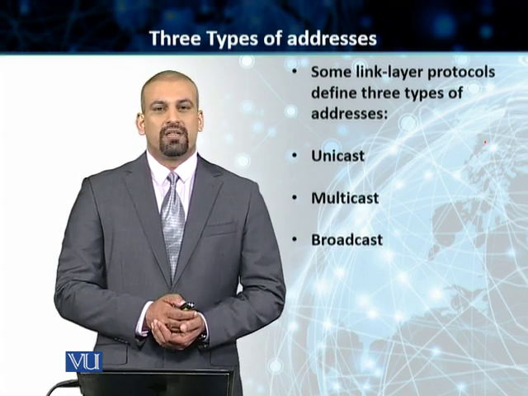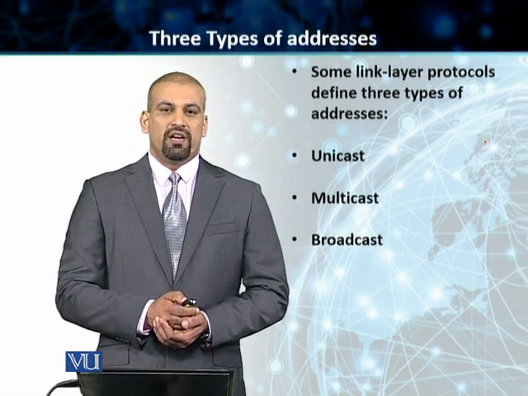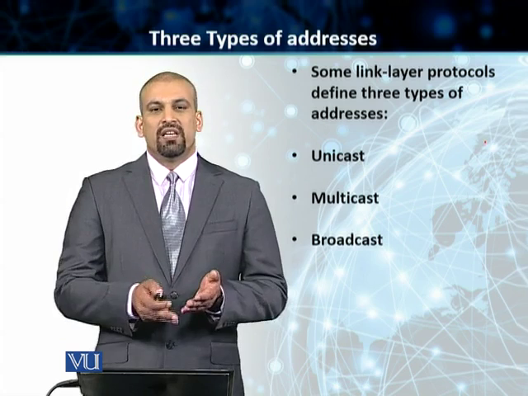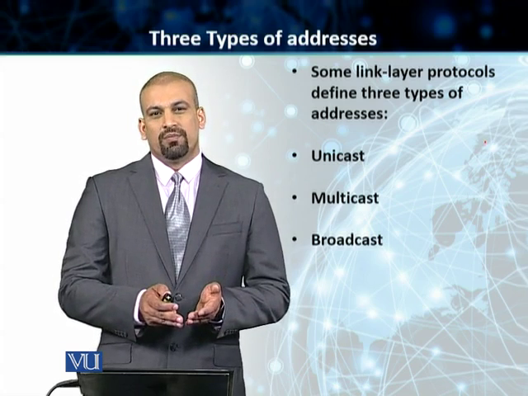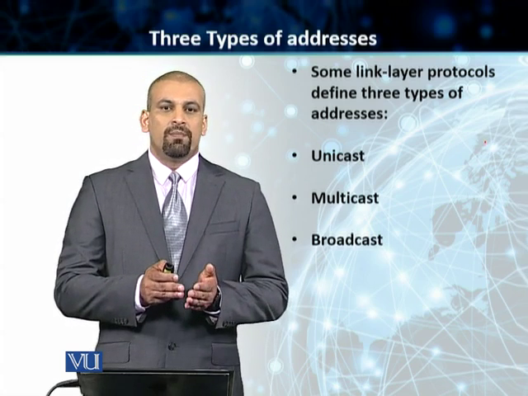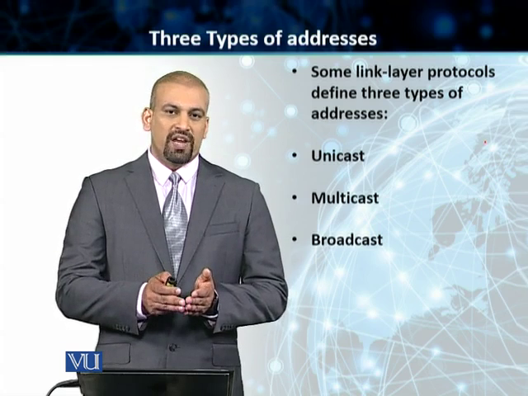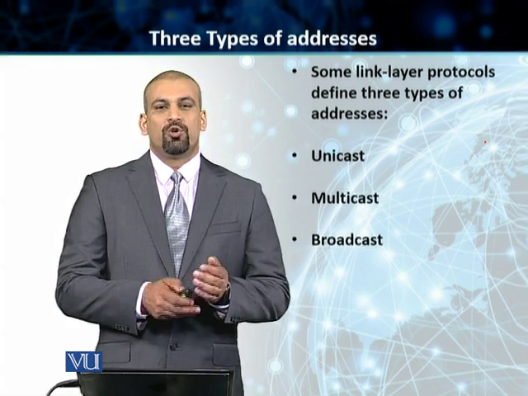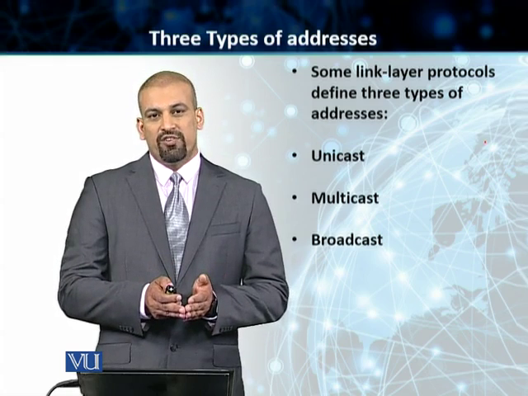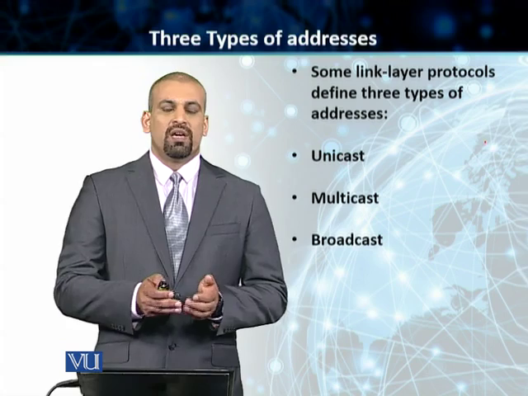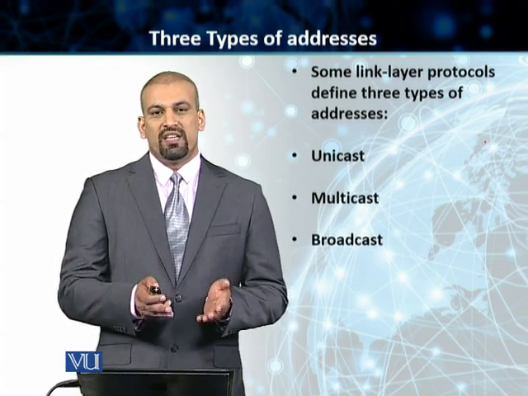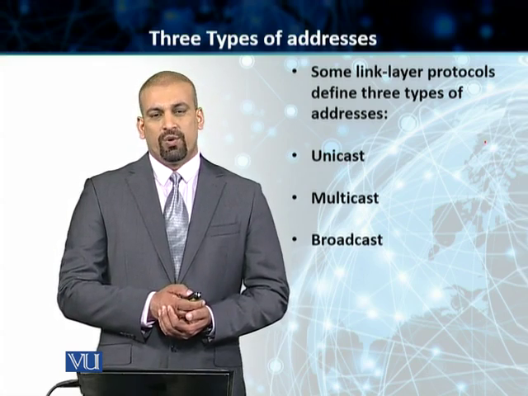And students, the third type is called the broadcast address. As the name indicates, this means everybody on the network. So when a particular host sends a packet or a frame using a broadcast address, that particular frame gets transmitted to all the entities that are there on that network.